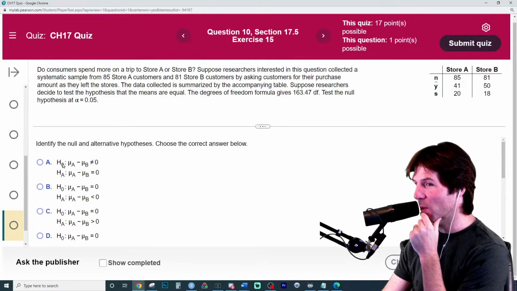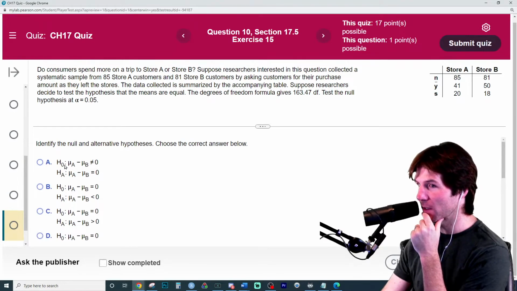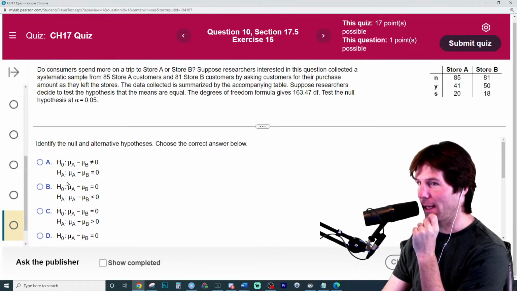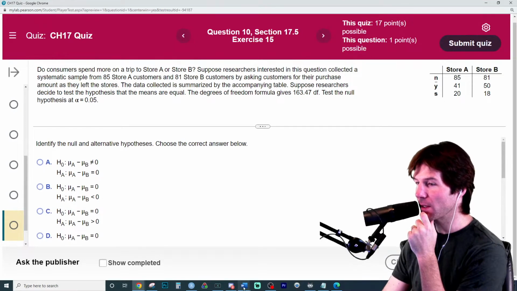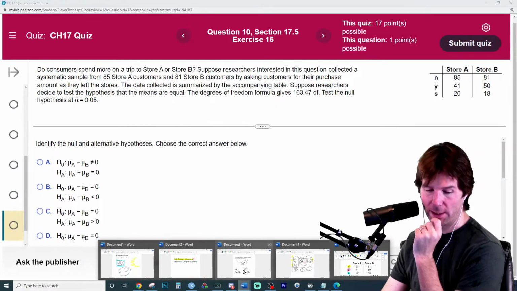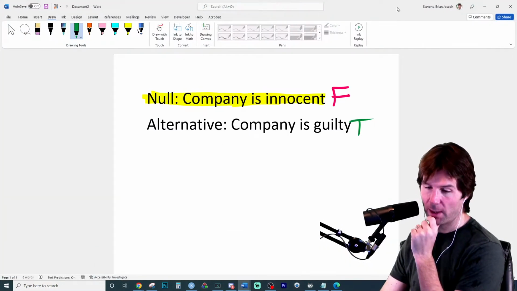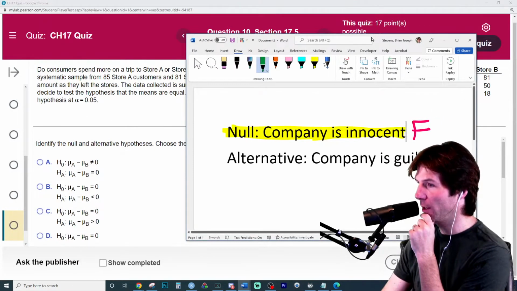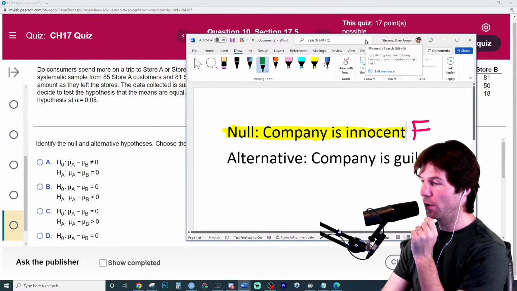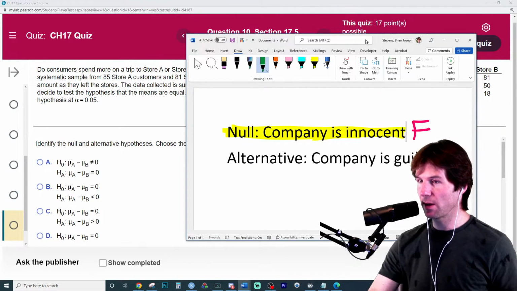Every hypothesis test always has a blank and a blank. And you see it right here as the naught and the A. Every hypothesis test will always have a what and a what? A null and an alternative. Great job practicing right there.